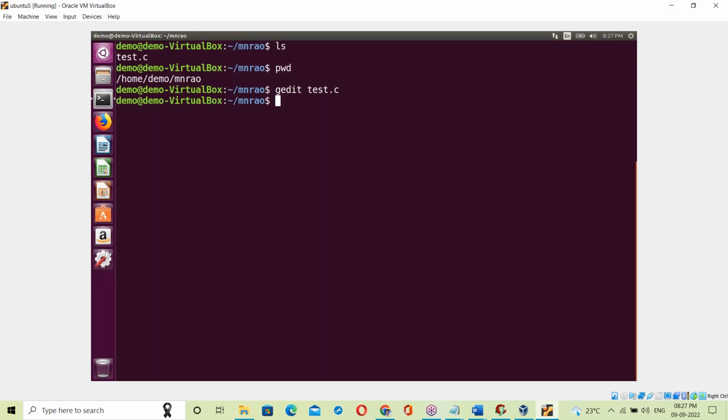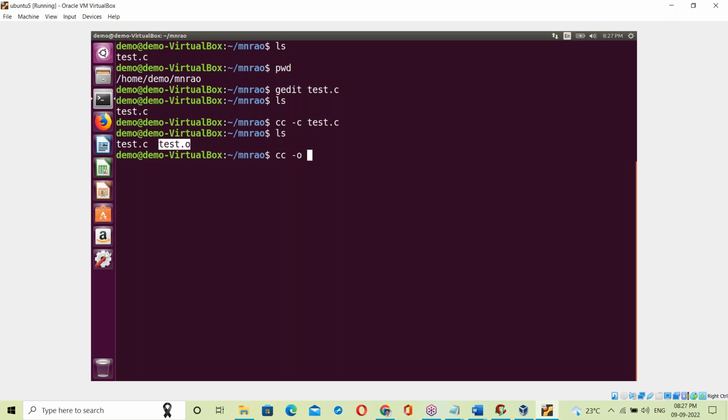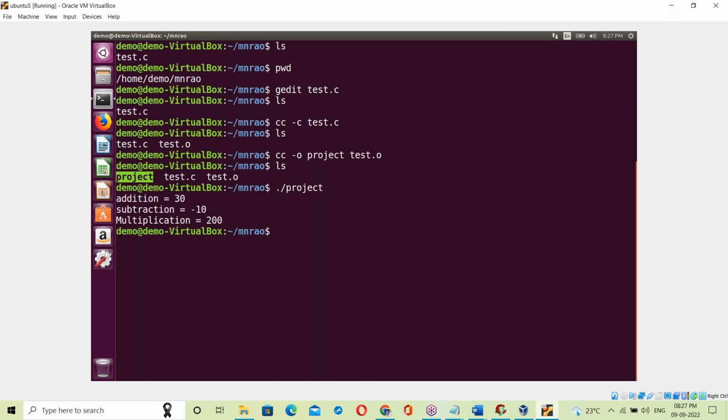Okay. Now compilation. ls, test.c program. cc -c test.c, compilation. Compiled. After compilation, the test.o file is generated. Now creating the exe: cc -o project test.o. Yes, the project exe file is created. Now ./project. See that: addition, subtraction, multiplication.